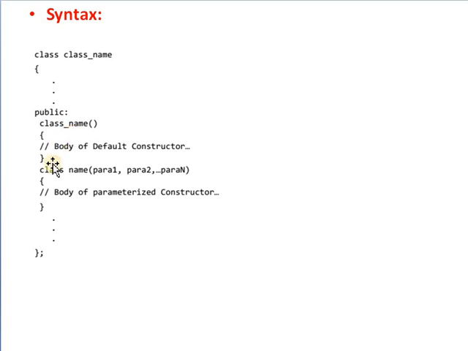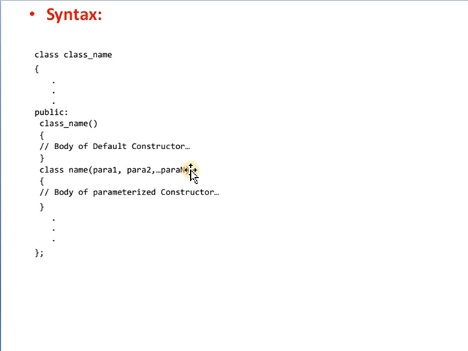Those constructors have the same name because a constructor has the class name. So both constructors have the same name but different parameters. In the first constructor there is no parameter, but in the second constructor there are parameters.